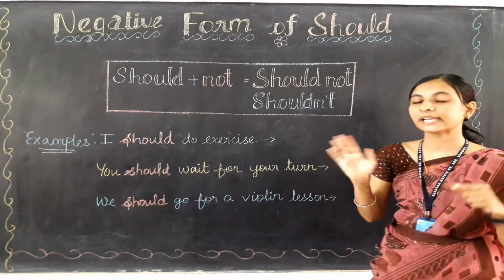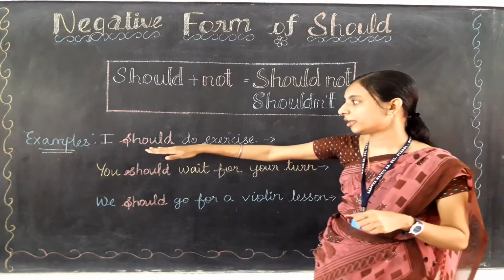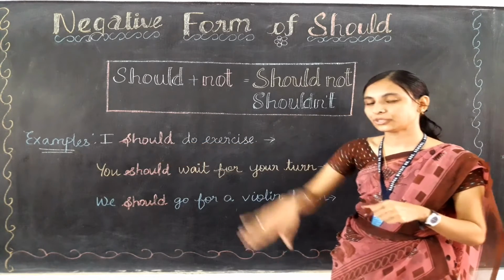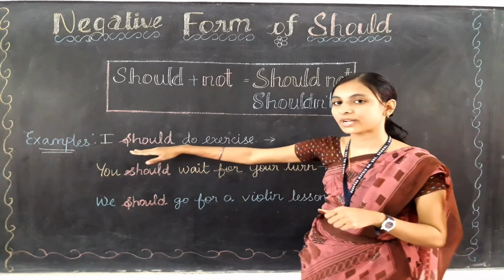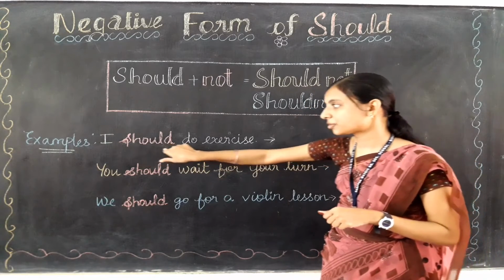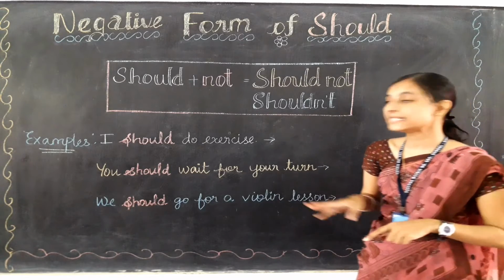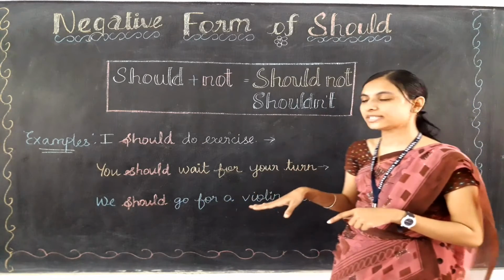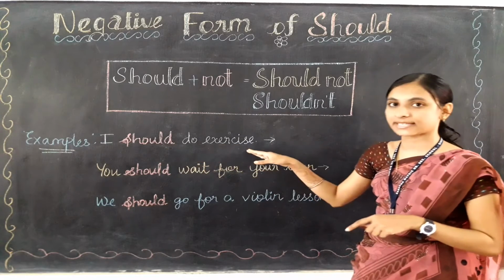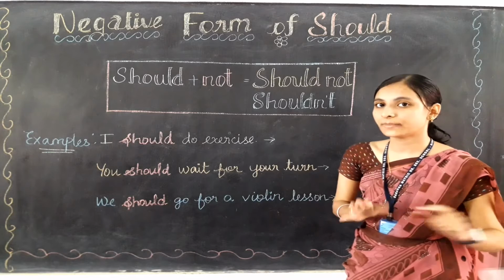I hope you are getting me. I repeat again. If you are going to make this sentence negative, you are going to write shouldn't in place of should. Are you clear now? Okay, let's read the three sentences first. That is, I should do exercise. I should do exercise. Now, you must do the exercise.